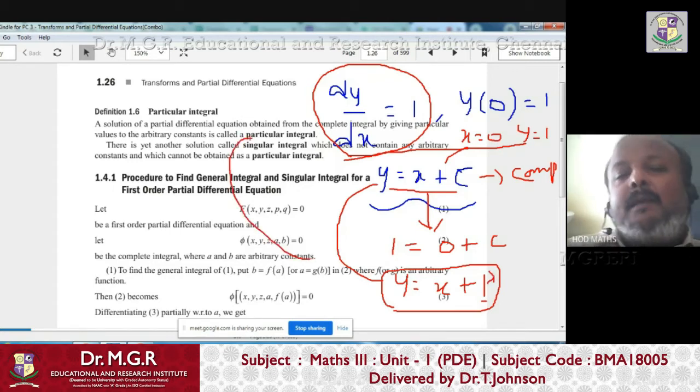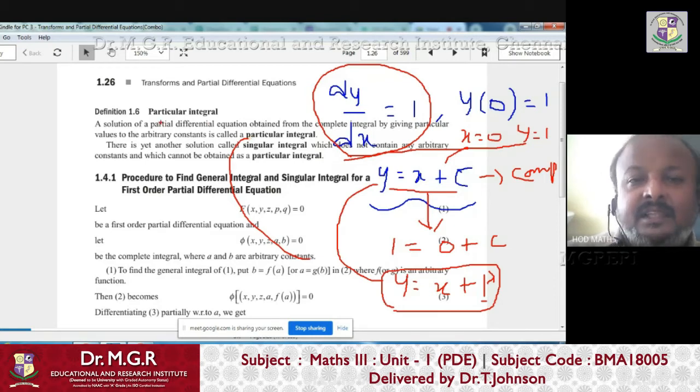Putting particular values to the arbitrary constants or arbitrary functions, that solution is called a particular solution. So putting a fixed value for the arbitrary constant, then it is called a particular solution.